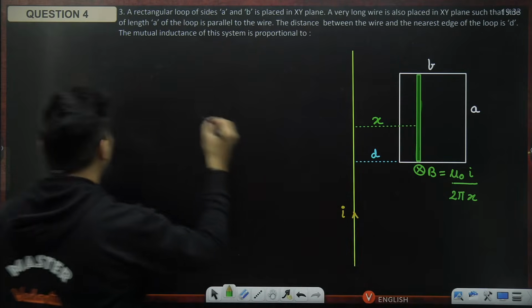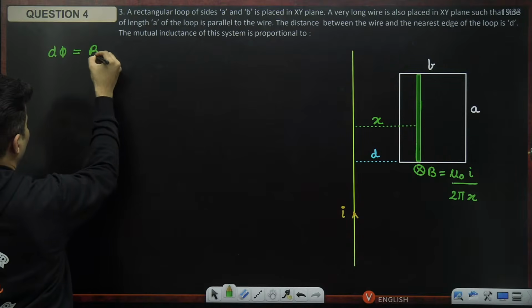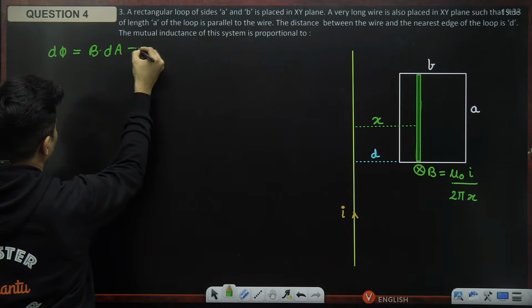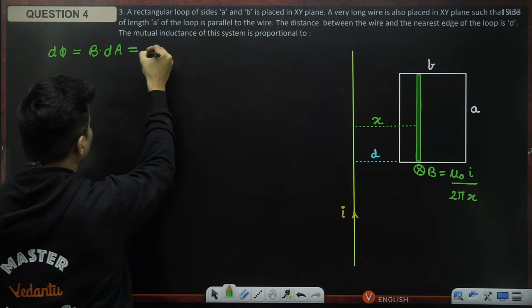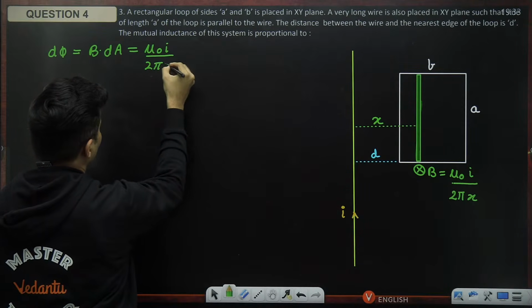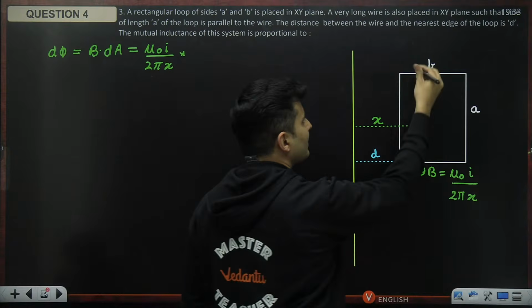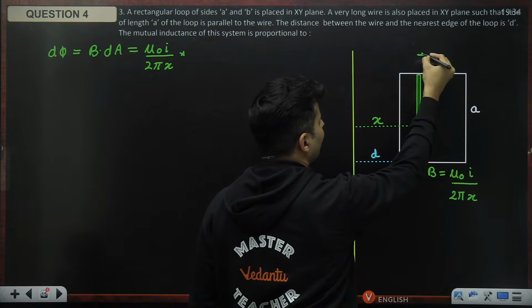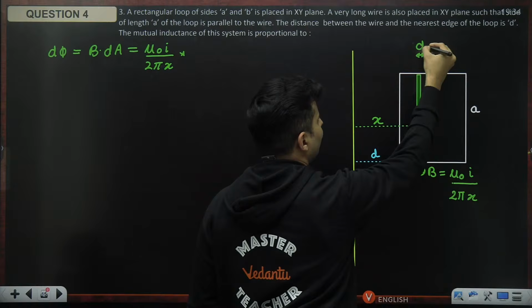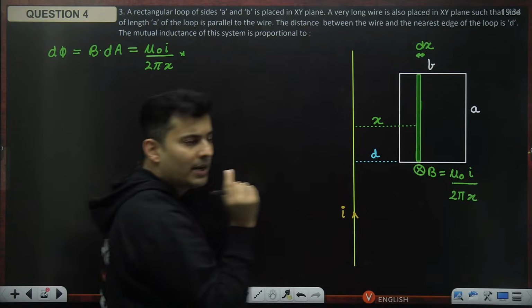So that flux d phi will be magnetic field multiplied by the area. The magnetic field will be mu naught I divided by 2 pi x, multiplied by the area. If this is x, it's obvious that the width of this will be dx. So the area will be height multiplied by breadth.